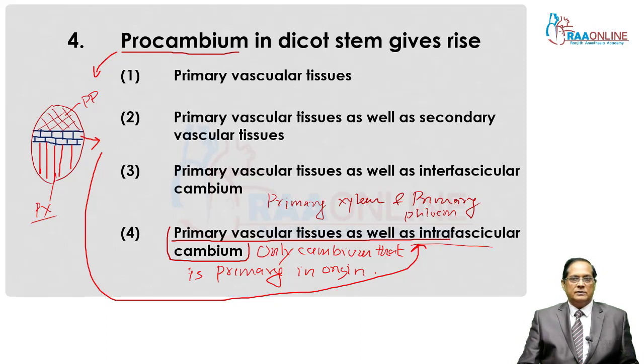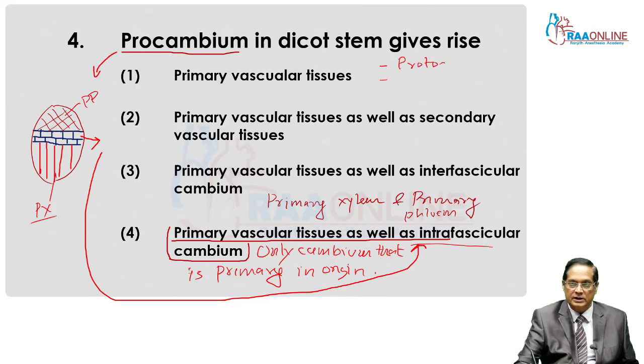So, dicot stem, procambium. I have already mentioned there are three types of meristem on the basis of function. One is protoderm, derma meaning skin, responsible for the formation of protective layers in plant as primary structure only. Then procambium, which we have discussed enough.